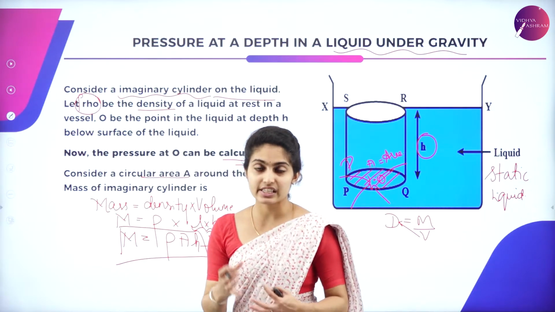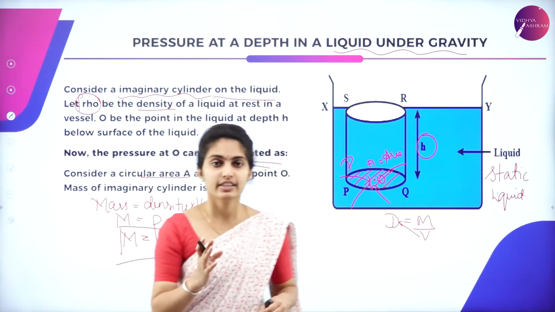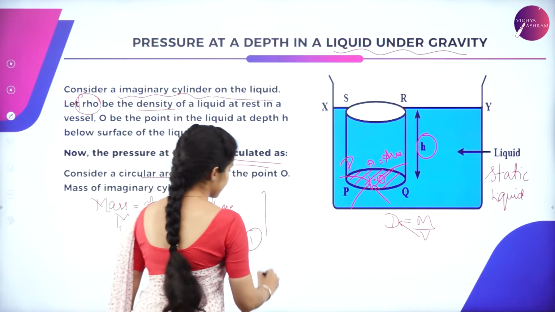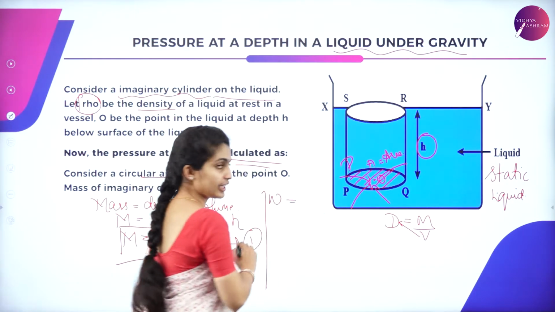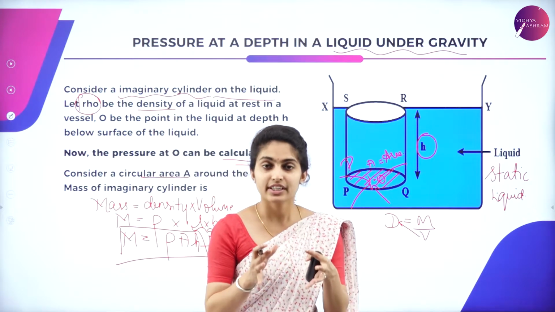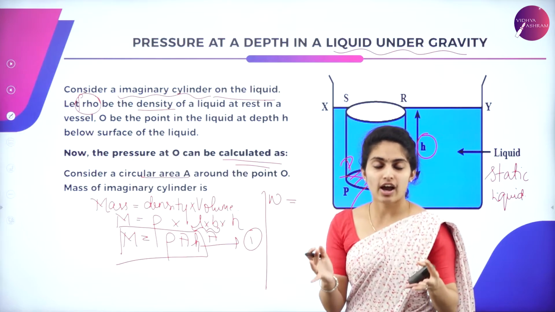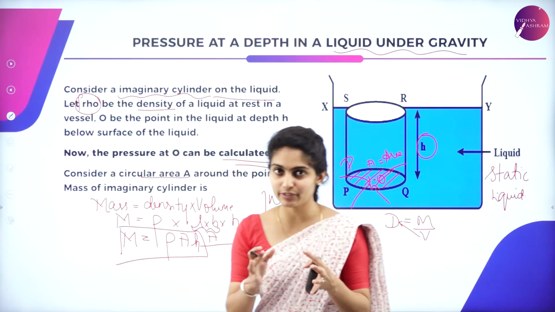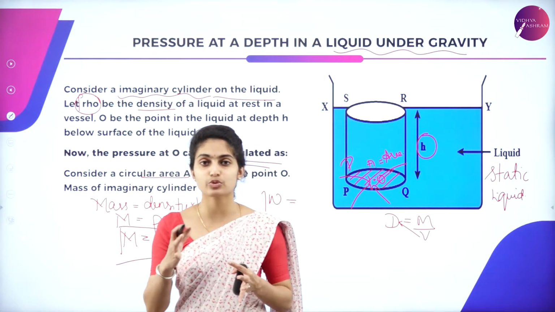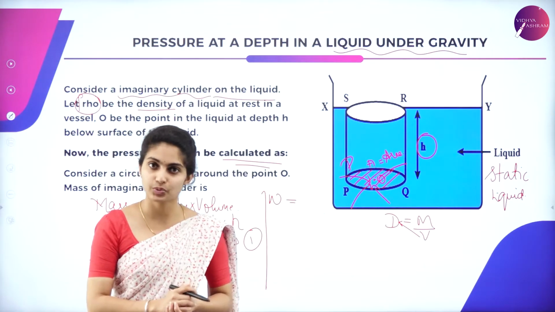Now we are considering the weight of the liquid which is present in the cylinder. Weight is nothing but the effect of the gravitational pull. On Earth, the gravitational effect is always constant. It is said to be 9.8 meter per second square, that is the acceleration due to gravity.